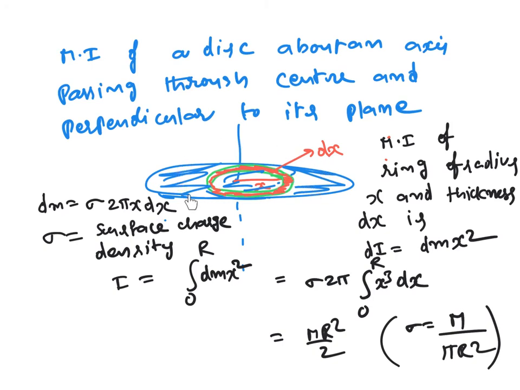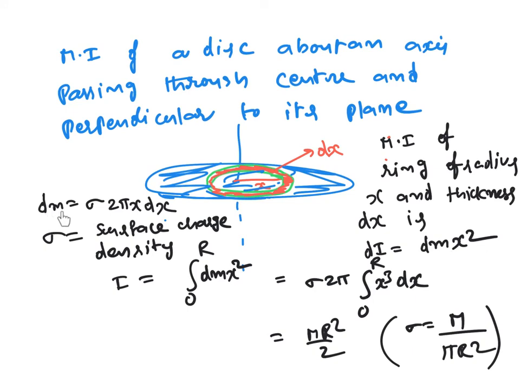Now we are doing integration, finding the moment of inertia of moments of inertia. So let us first find the moment of inertia of a ring of radius x and thickness dx. As we already found out, its formula is M r square. Here I am writing dI, M means dm, r means x here, so dm x square.